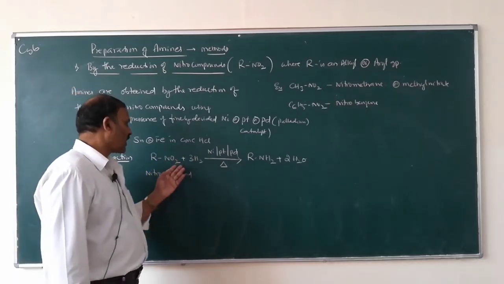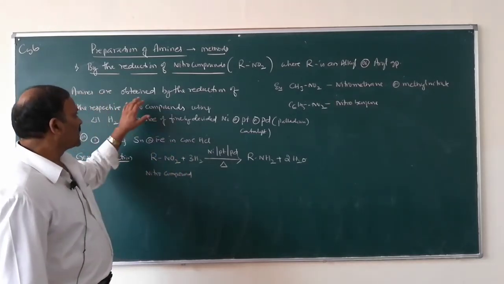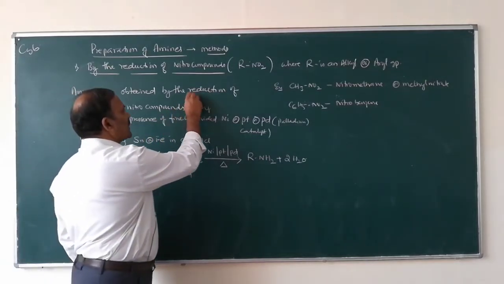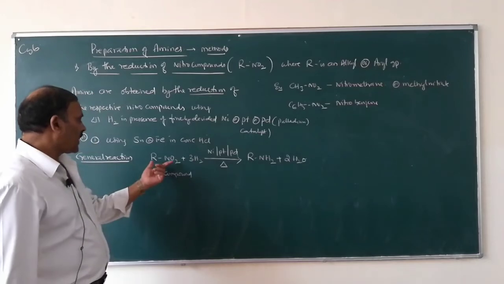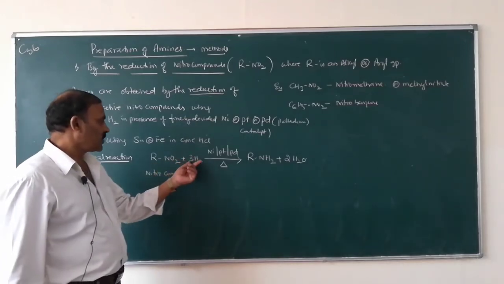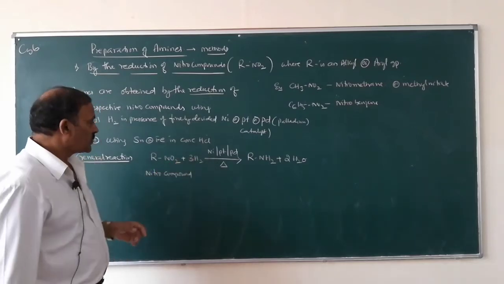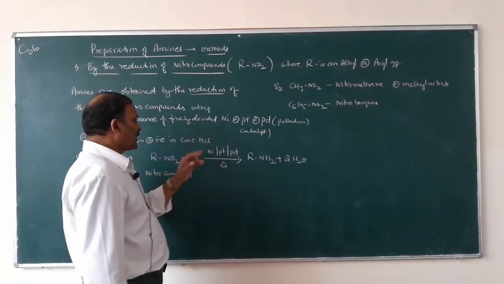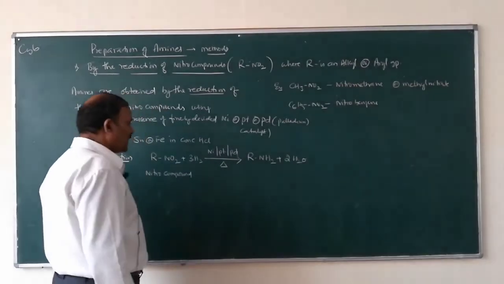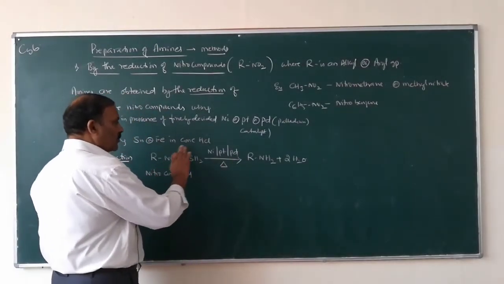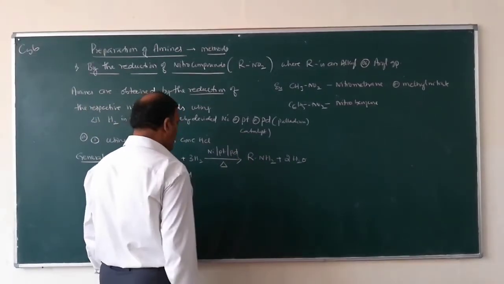Addition of hydrogen or removal of oxygen is known as reduction. So when nitro compounds are reduced using hydrogen in presence of finely divided nickel, platinum or palladium on heating, nitro compounds are converted into amines.